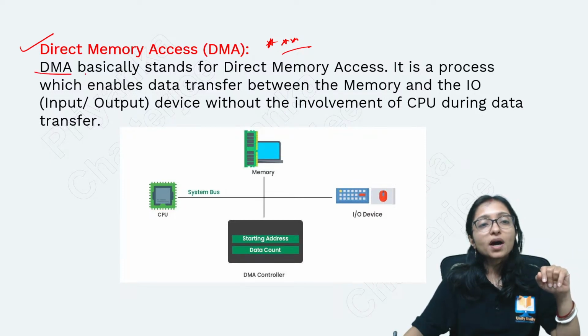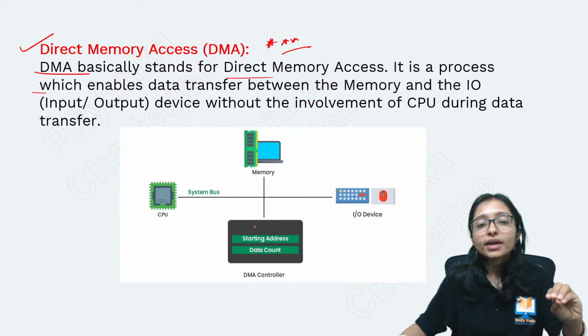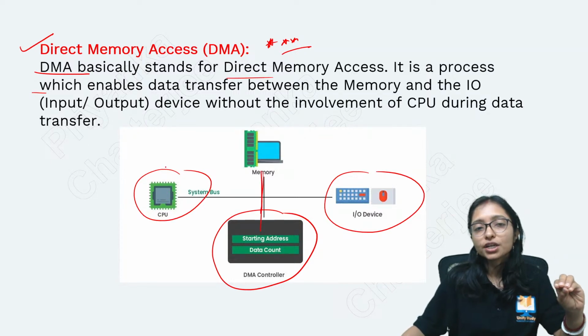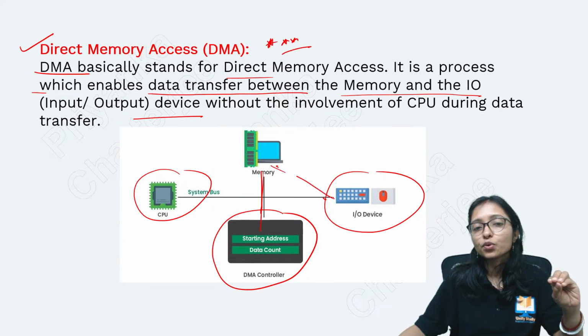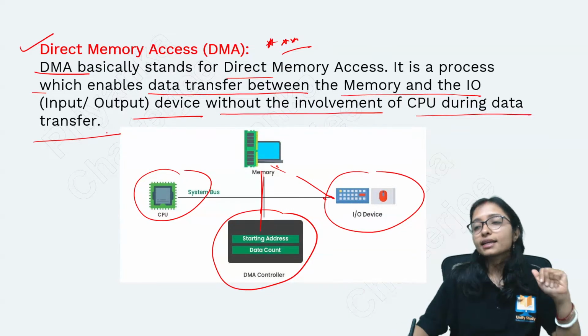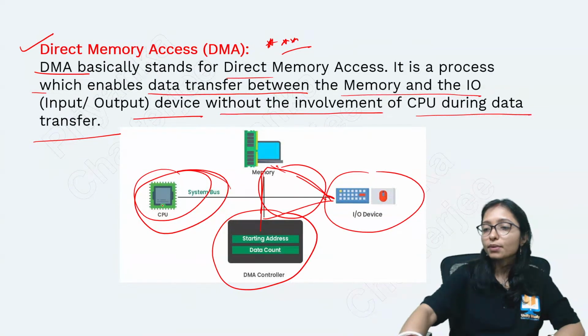Okay. DMA is basically direct memory access. It is a process. You can see here is the DMA, here is the CPU, and here is the IO device. And here the memory and DMA connection is going on directly. It enables the data transfer between the memory and the input-output device without involvement of the CPU during the data transfer. The CPU will not be involved. Directly through the DMA, the transfer will go on. That's why it is called direct memory access.